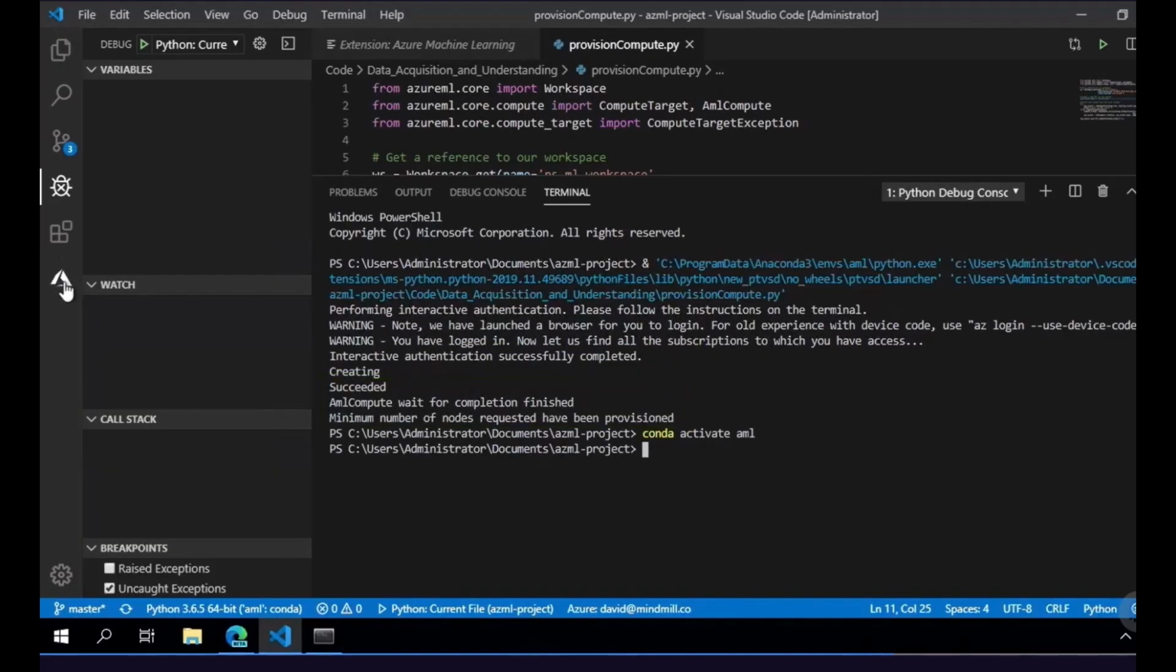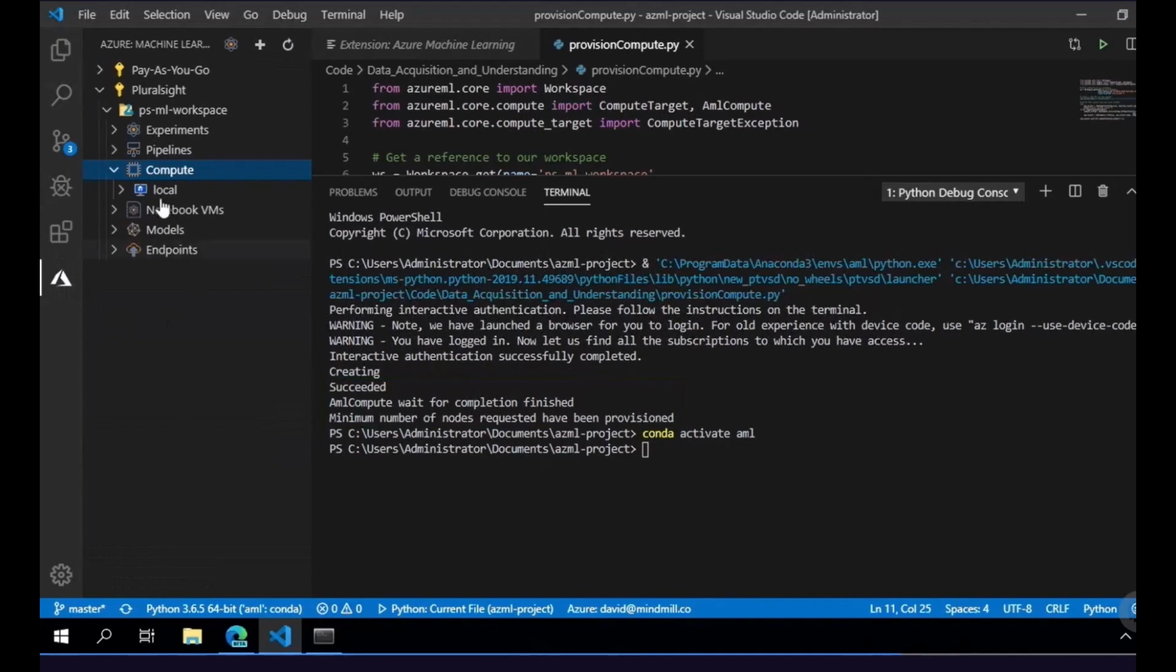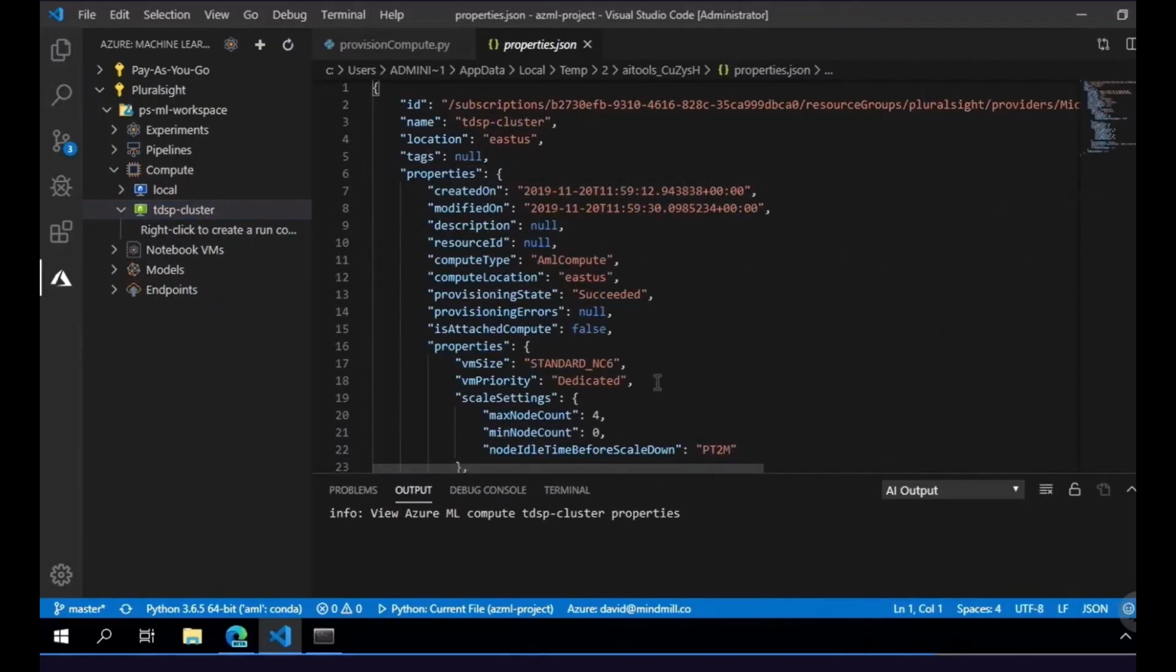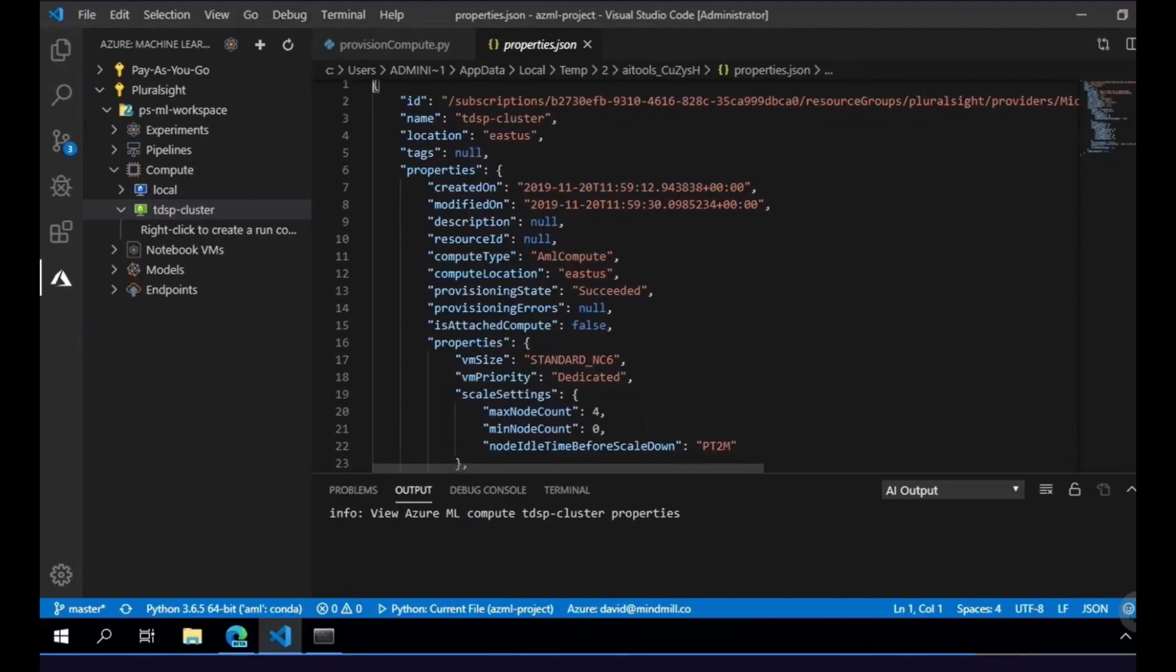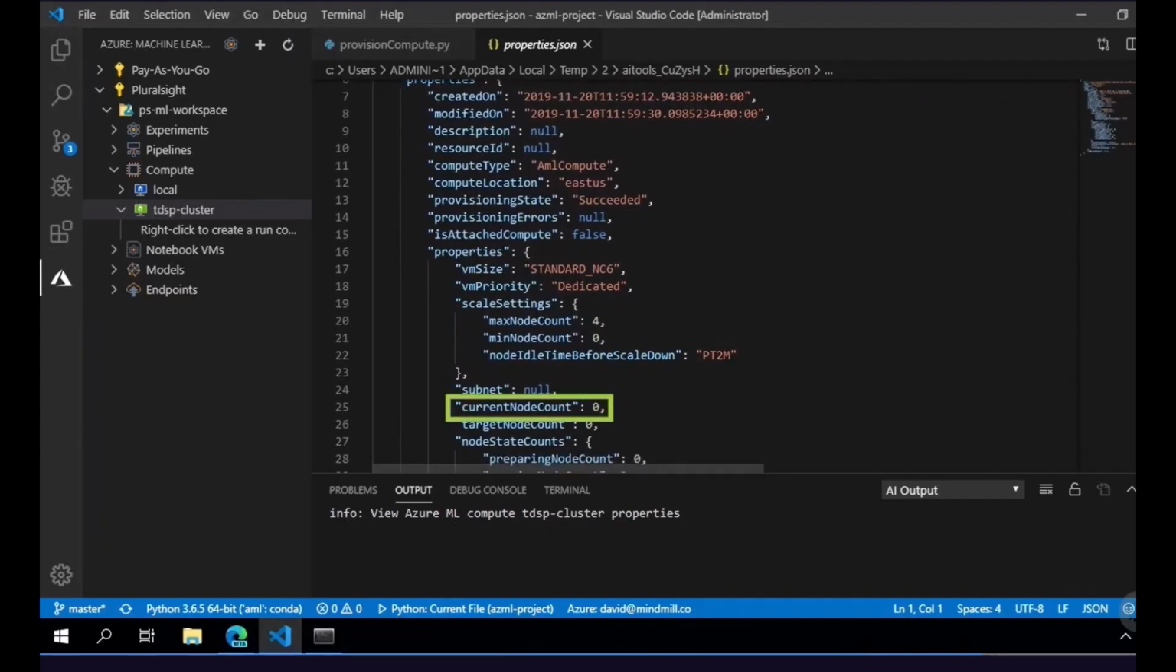So if we navigate over now into our Azure tab and we go to Compute and we hit Refresh, we're going to see that we now have a TDSP cluster. And if I right-click and go to View Compute Properties, you'll notice here that we are using the standard NC6 VM types, and these have GPU support, in this case with one NVIDIA Tesla K80 GPU. We also here have our scale setting set, so we have this set from 0 to 4 depending on what we need, but our current node count is 0. So theoretically it hasn't created any of these yet, but we do have the cluster for our compute to be able to fire up those instances as needed.